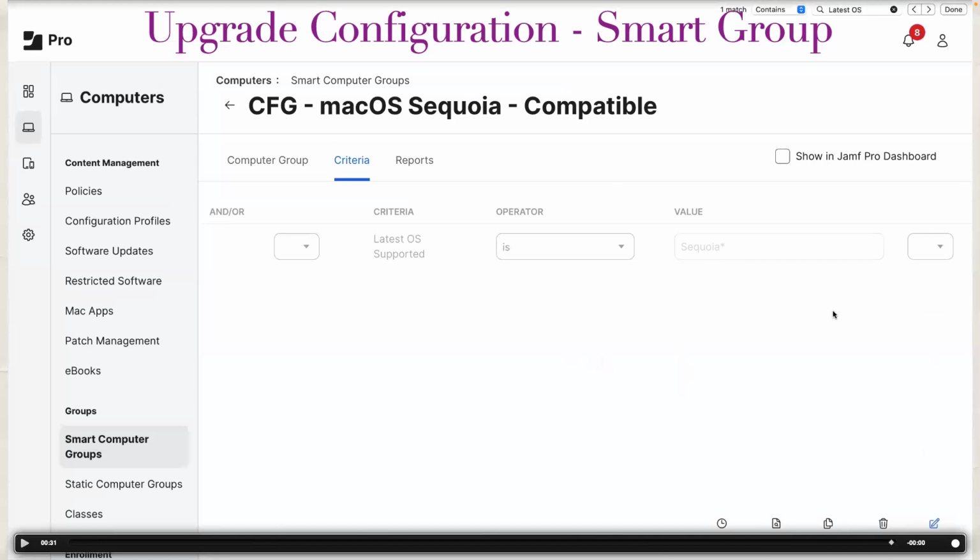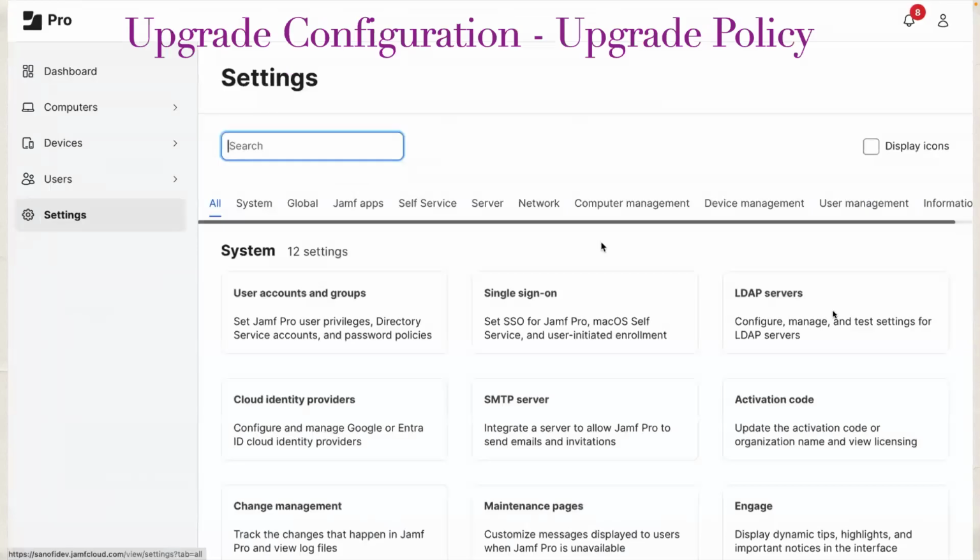Okay. So we have created the extension attribute, which has already populated the value. We have created a compatible smart group, which will be the scope of our actual policy, right? Now let's go and create the actual policy for upgrading the macOS. Okay. So creating the policy, the first thing which we will need for upgrading the macOS is the erase install package,